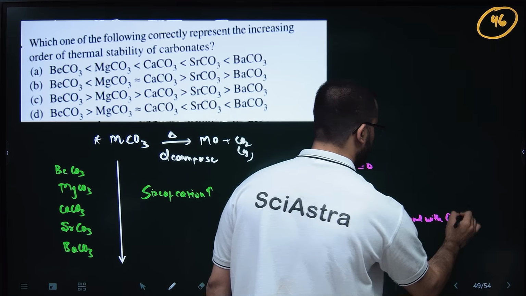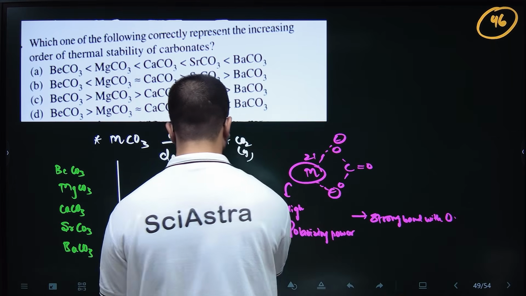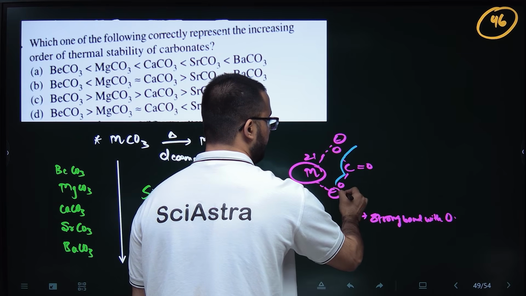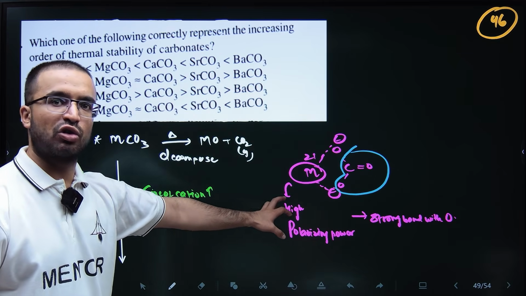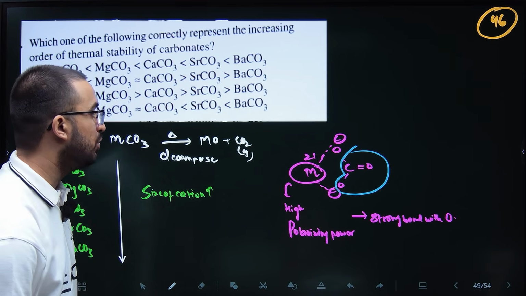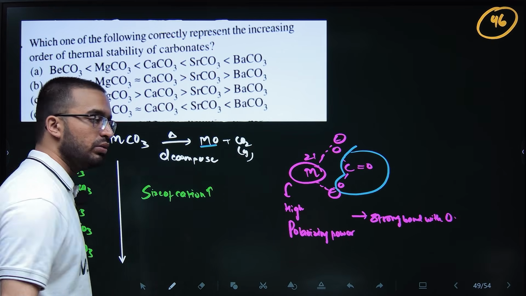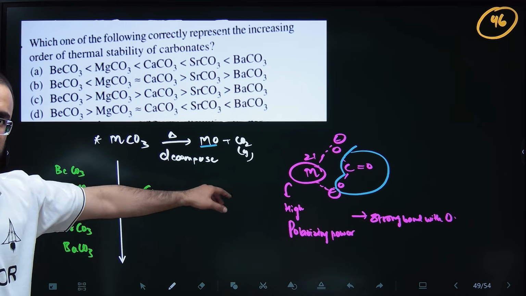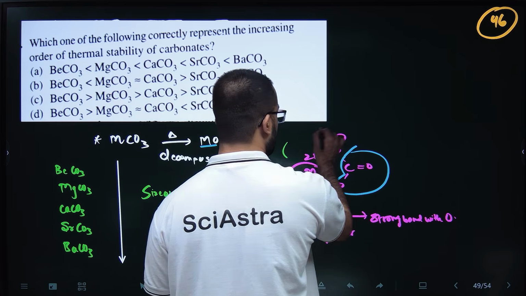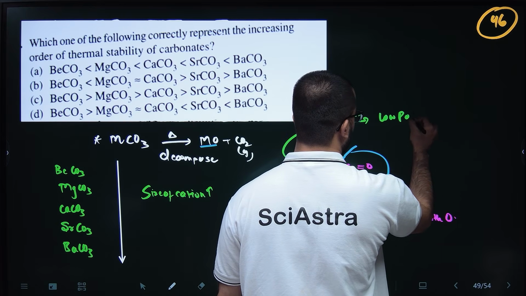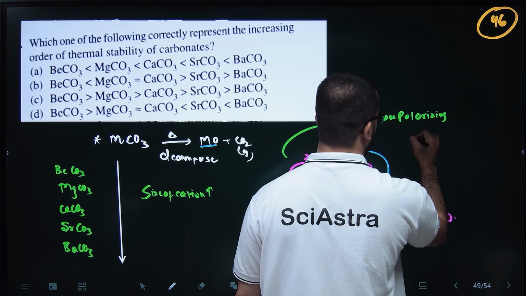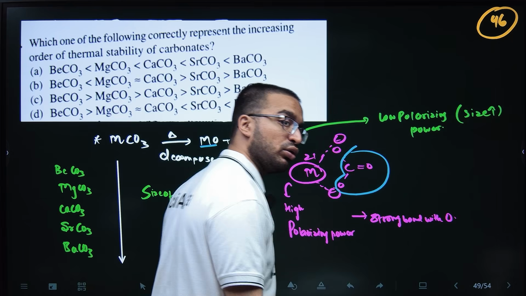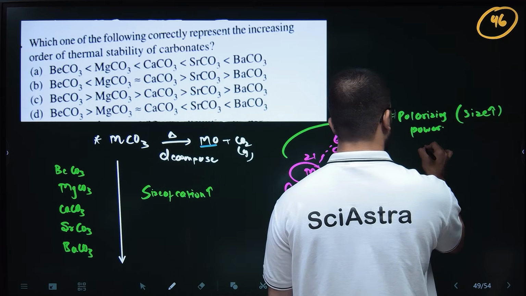And when we heat it, it will take oxygen and CO2 will be removed. Because it has strong bonds with oxygen, it will take one oxygen and CO2 will be removed, and MO will be left. But if it has low polarizing power, it won't polarize the electron density of oxygen much. Higher size means that down the group polarizing power decreases.